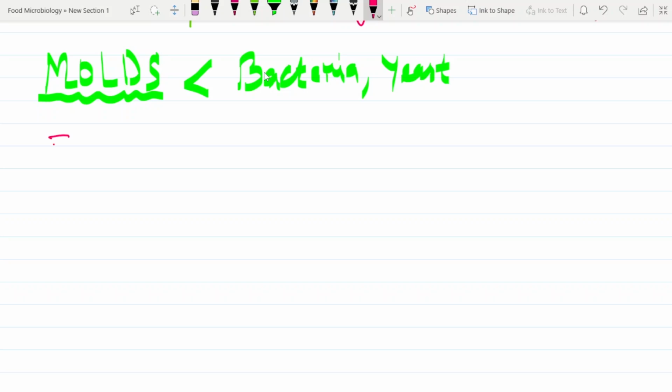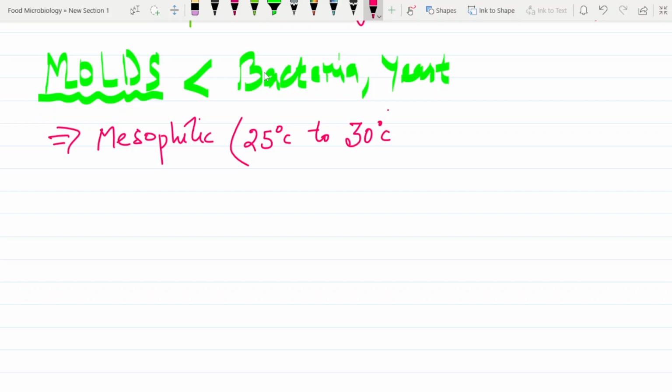Not only that, these molds are mesophilic. What do I mean by mesophilic? It means they can live at temperatures around 25 degrees Celsius to 30 degrees Celsius. So this is the optimum temperature for their survival. Not only that, molds are aerobic, which means they depend on oxygen for their survival. And they actually favor an acidic environment. So these molds favor this acidic environment.